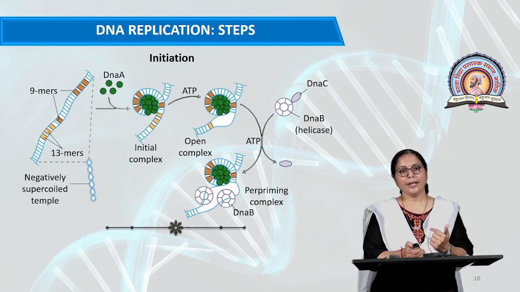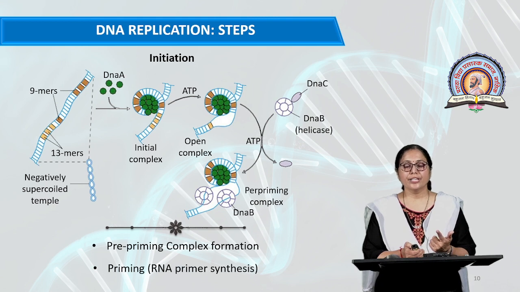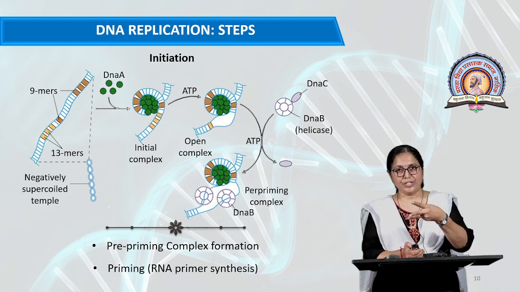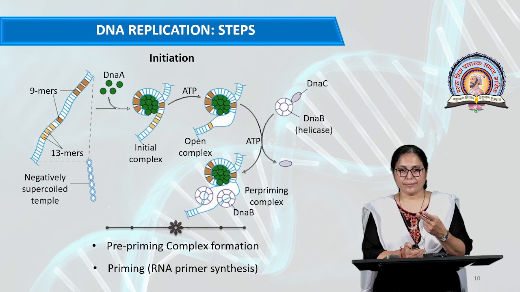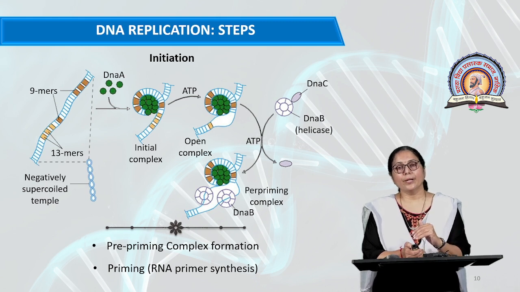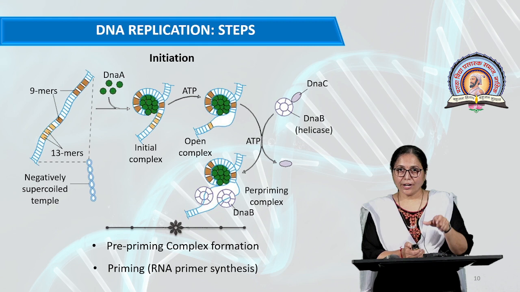I have already told that replication takes place in three steps: initiation, elongation and termination. But the initiation process also involves two processes: the formation of the pre-priming complex and the priming reaction. In the pre-priming complex, all these enzymes which I have already mentioned function together for the initiation.